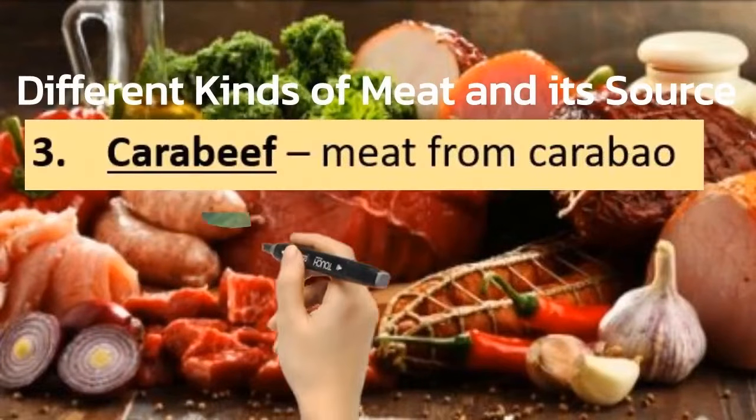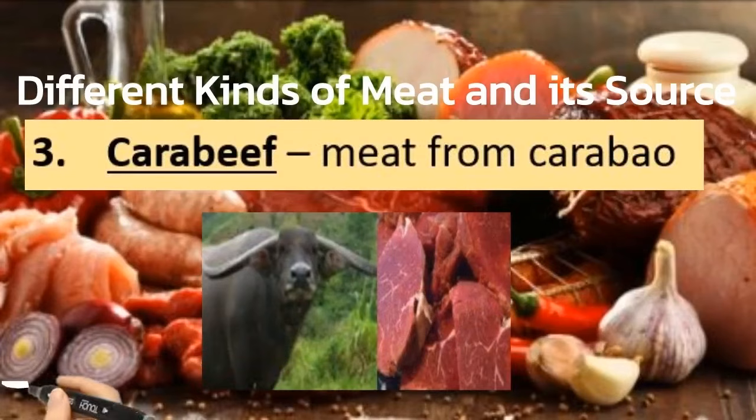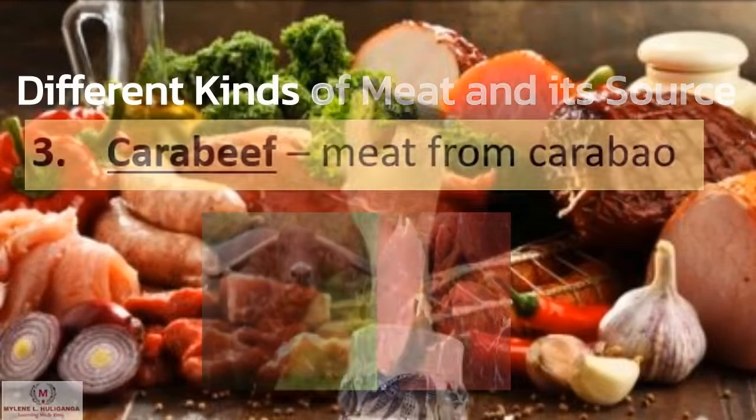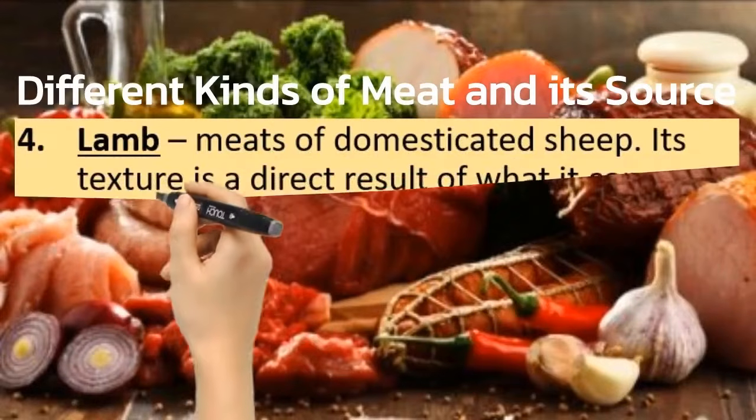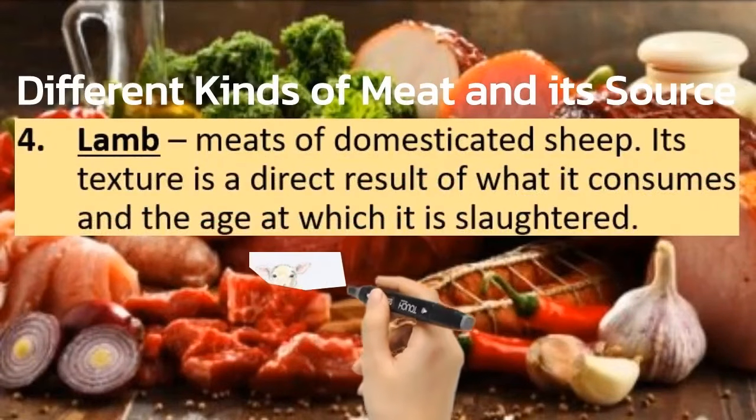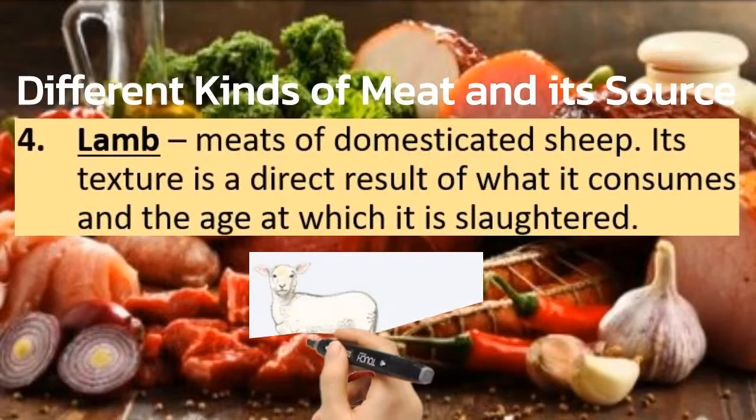Number 3 is the carabeef. It is the meat from the carabao. Number 4 is the lamb. Meat of domesticated sheep. Its texture is a direct result of what it consumes and the age at which it is slaughtered.